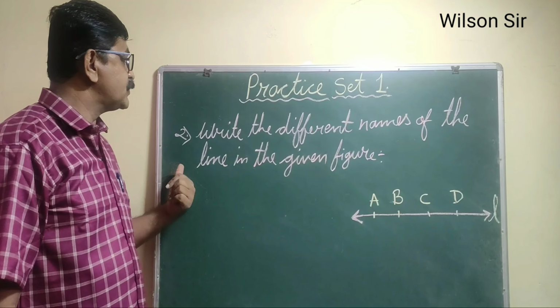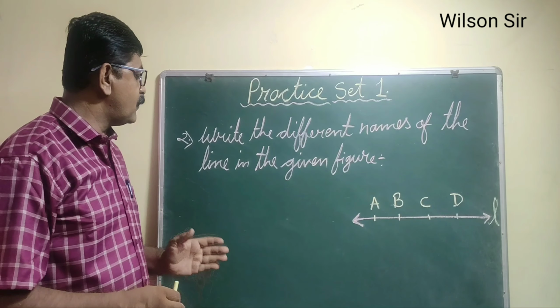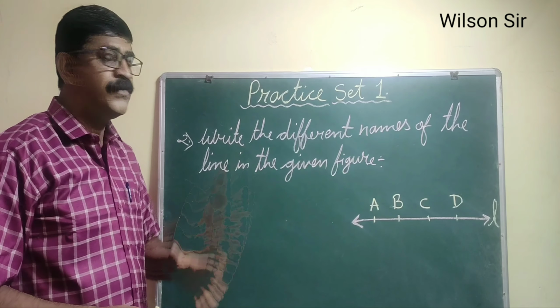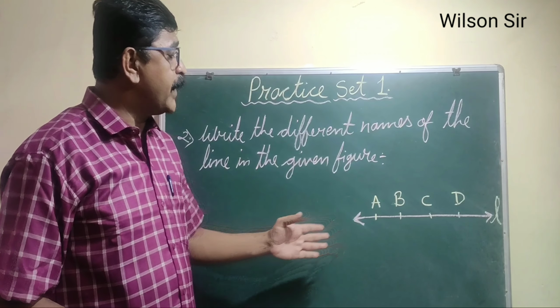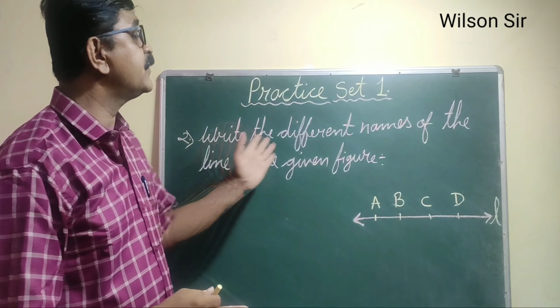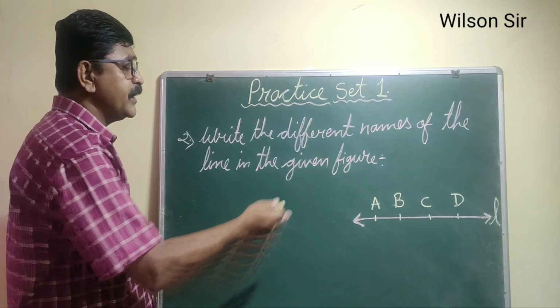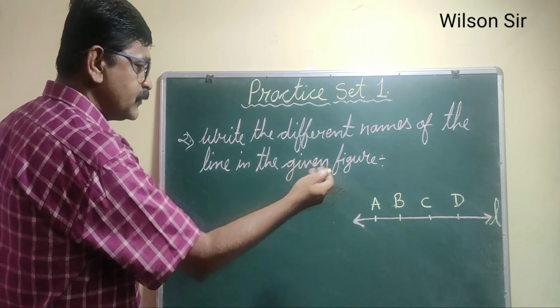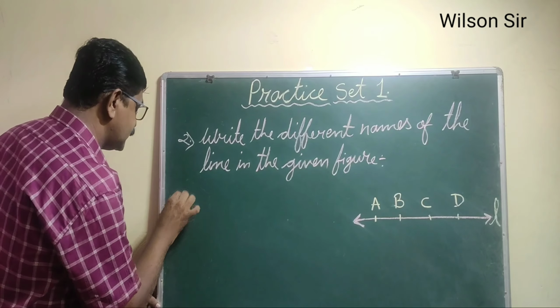Now this is the second question of practice set 1. Write the different names of the line in the given figure. So looking at this figure, we have to write the names of the line. What is the question? Write the different names of the line. So in what different ways can we express the line? From this figure they have already given line L. So the answer is